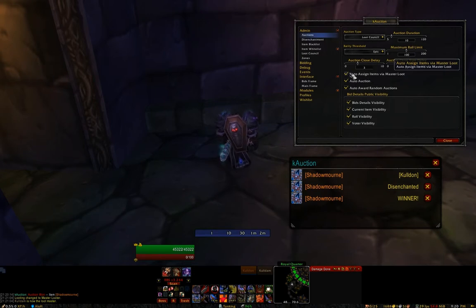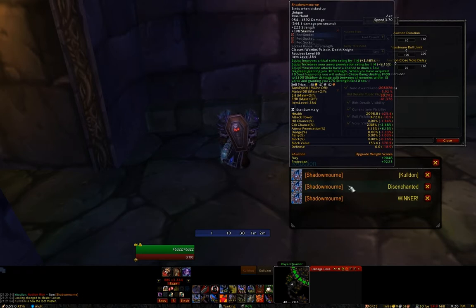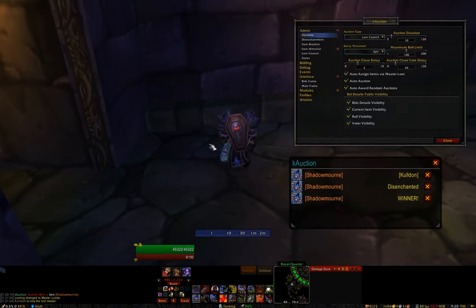And if you remain on the corpse, on the body, then if this option is checked, whenever a winner is announced, kAuction will automatically assign that item to the player. So that's very handy, just so you don't have to manually right-click the item and go through the name list and click who should actually win.